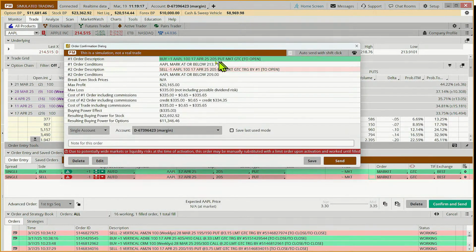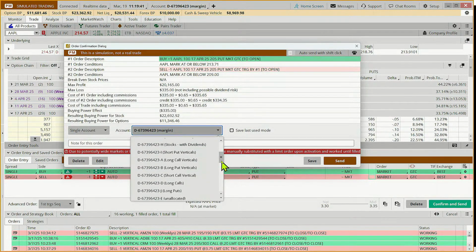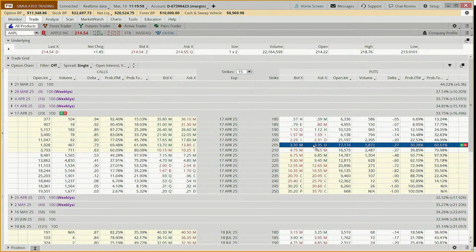So we want to buy a put on Apple because we're bearish, right? We'd be bearish if Apple goes below today's low, and today's low is 213.91, so 20 cents below that, 213.71, we're in. Then when do we want to get out? If it goes below 209. So we're going to put this in our long put group. And this is a conditional entry and a swing target. So if we go back and go, what were we doing? And you always want to read the notes at the bottom.